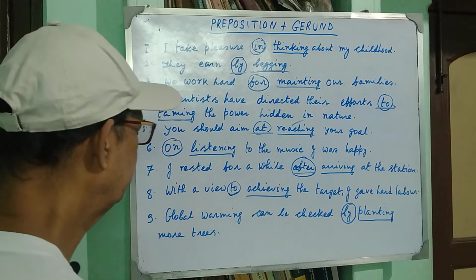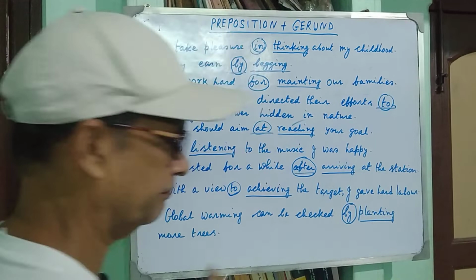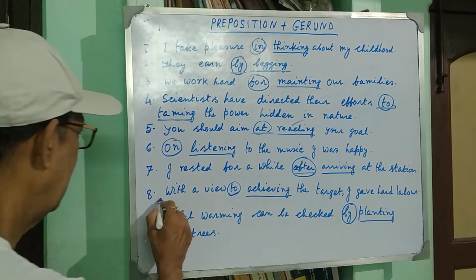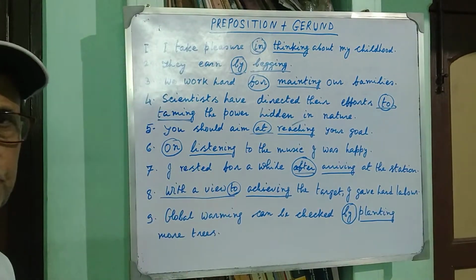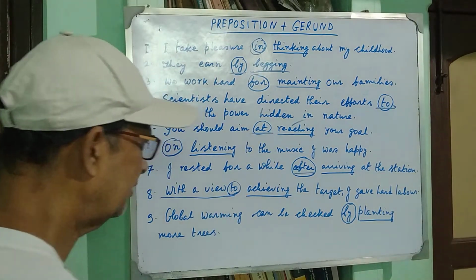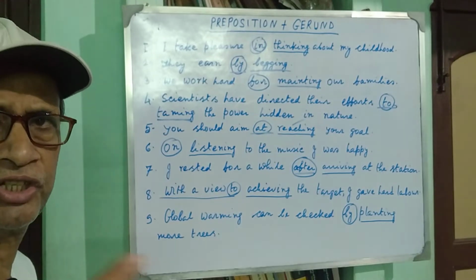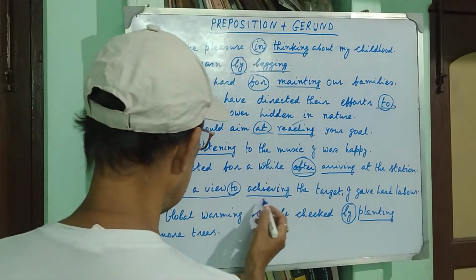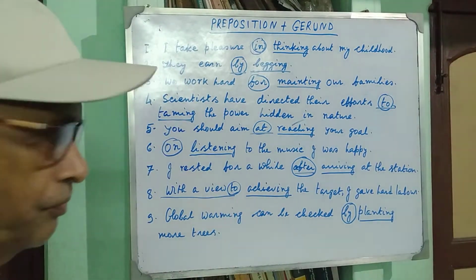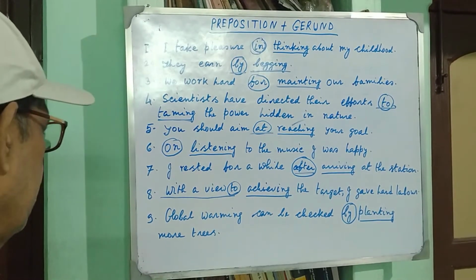Now come to the eighth example. With a view to achieving the target, I gave hard labor. With a view to, it is a phrasal preposition. To is preposition and achieve plus ing, verbal noun, it is gerund. So, it has taken its place just after the preposition, with a view to.